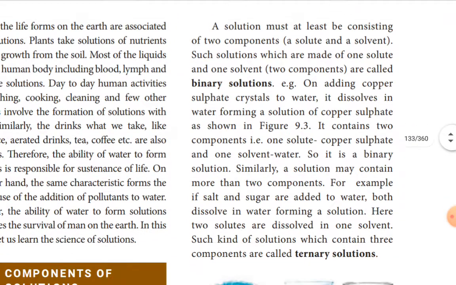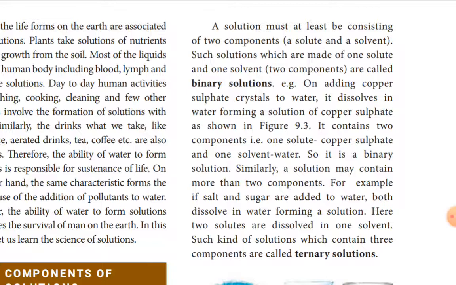Then suppose it contains more than two components, three components. For example, salt, sugar and water. Salt is soluble in water, sugar is also soluble in water, and the other component is water.